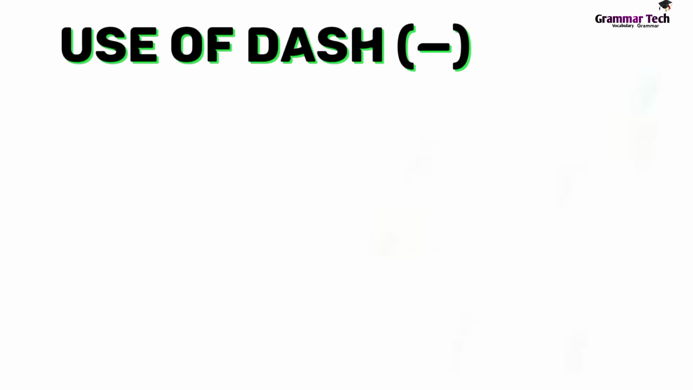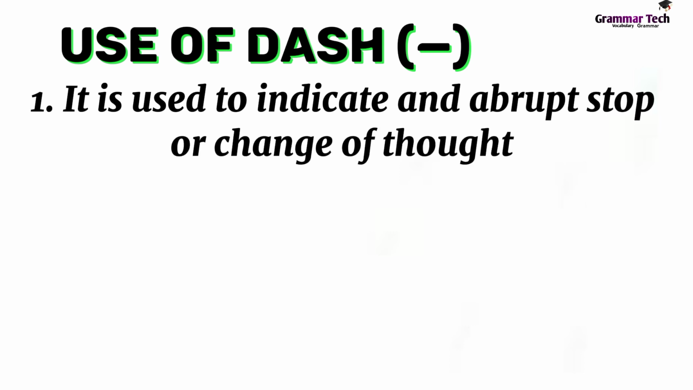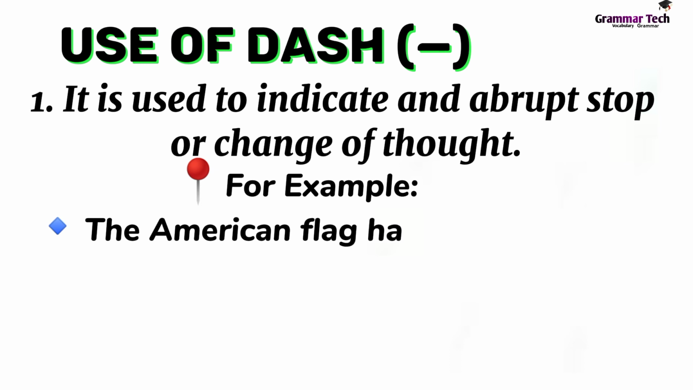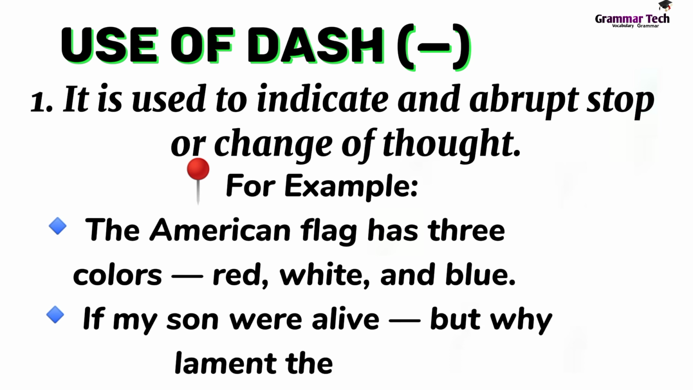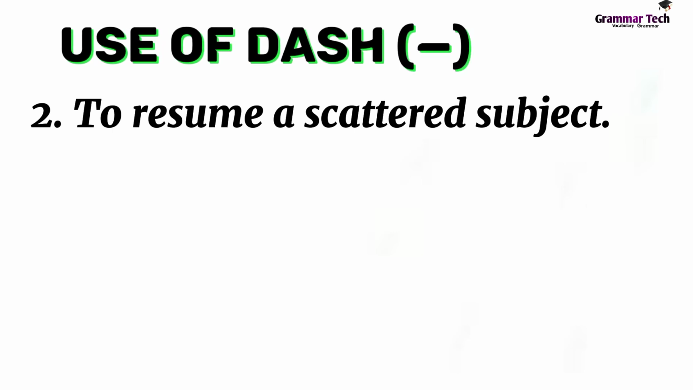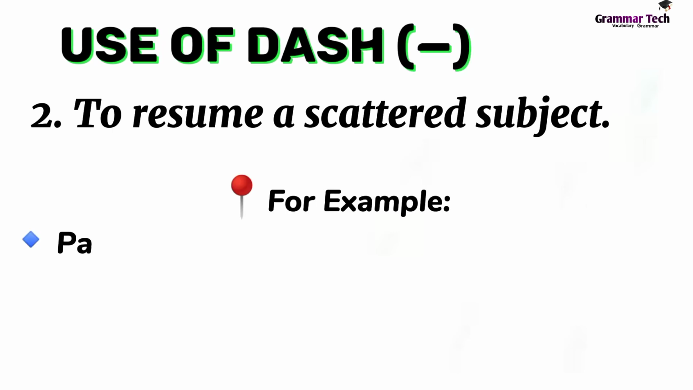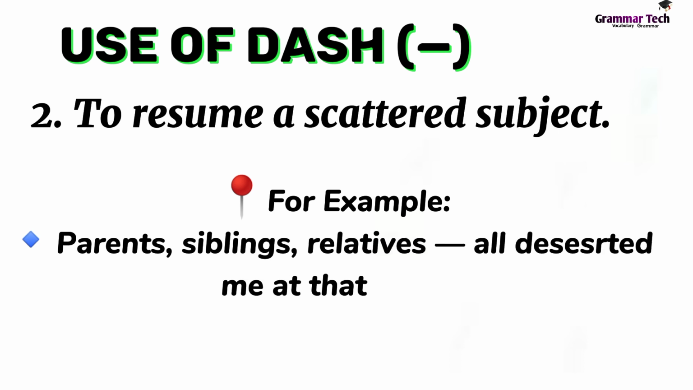Use of dash. 1. It is used to indicate an abrupt stop or change of thought. For example, the American flag has 3 colors: red, white, and blue. If my son were alive, but why lament the past? 2. To resume a scattered subject. For example, parents, siblings, relatives all deserted me at that time.